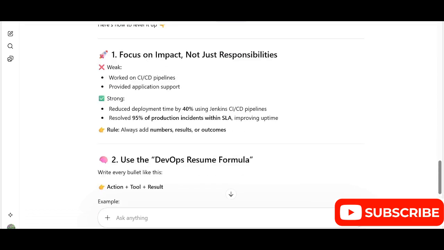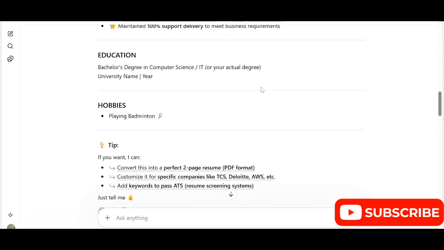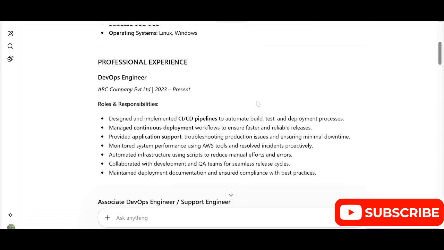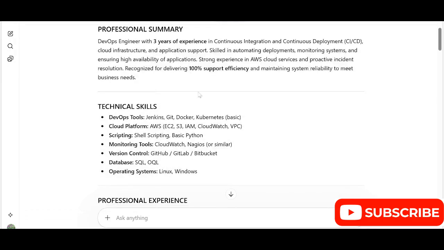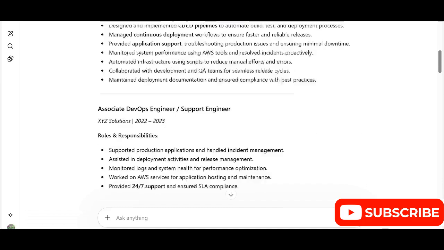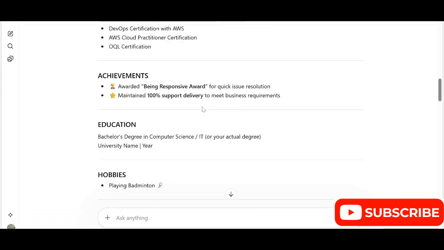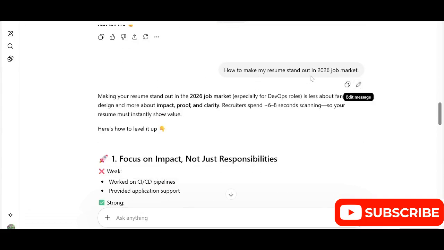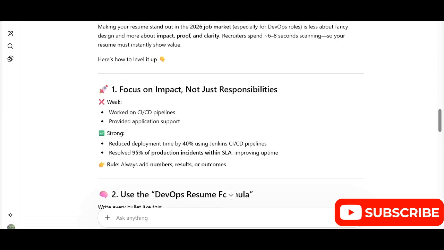Focus on impact, not just responsibility. So the weak point here is "worked on CI/CD pipeline, provided application support." This is the weak point. This is also perfect in a way. In the beginning, beginners, if ChatGPT generates it in this way, you will be surprised: wow, this resume is perfect. But it's not perfect. It's not market friendly. So in this way, you have to use the correct prompt and try to improve your resume.